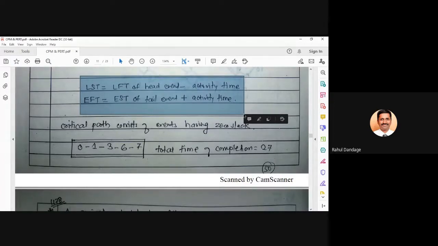LST, latest start time, is equal to latest finish time of head event minus the activity duration, and earliest finish time will be equal to earliest start time of tail event plus the activity duration. So note down the formula somewhere. LST is equal to LFT of head event minus activity time, and EFT is equal to EST of tail event plus activity time.